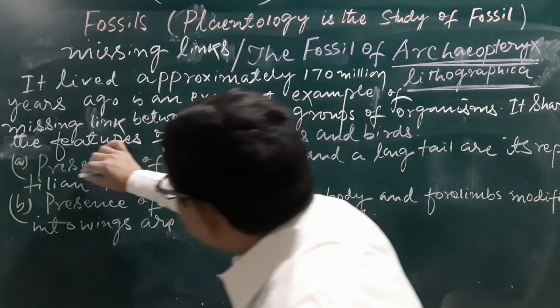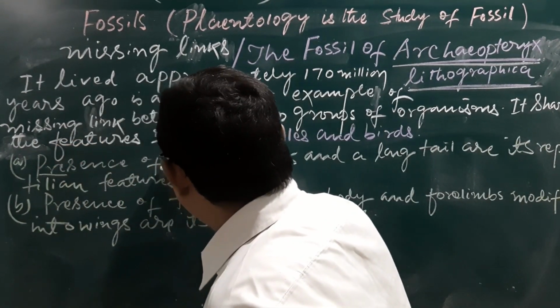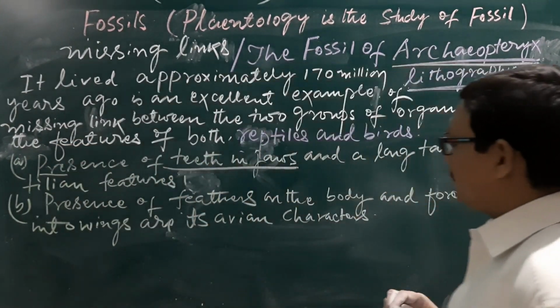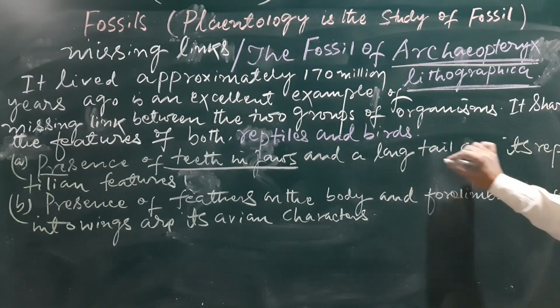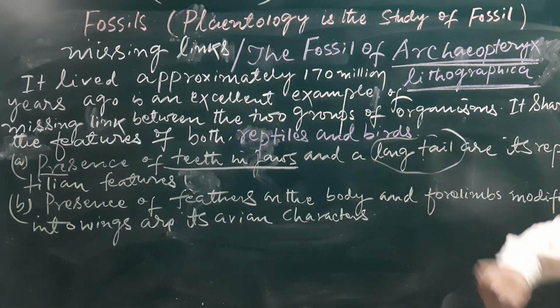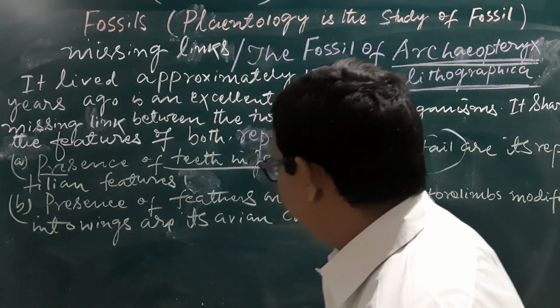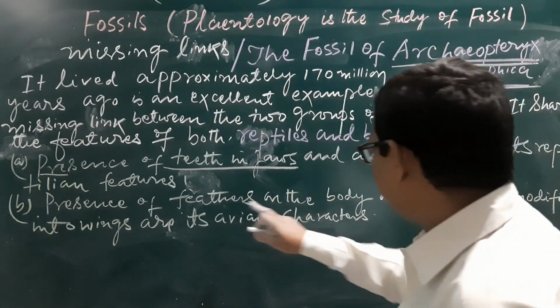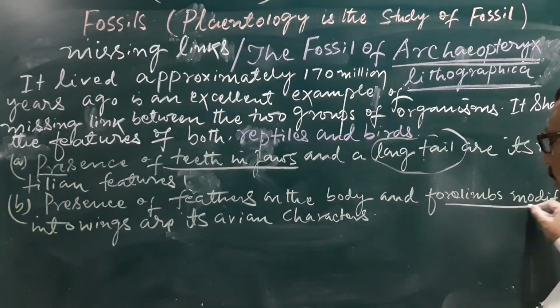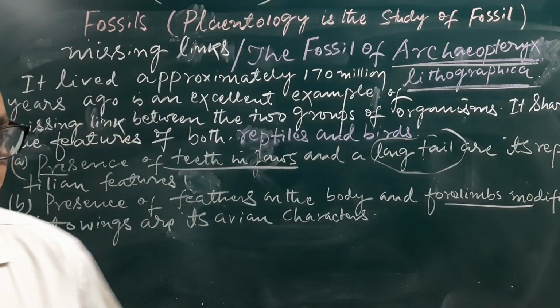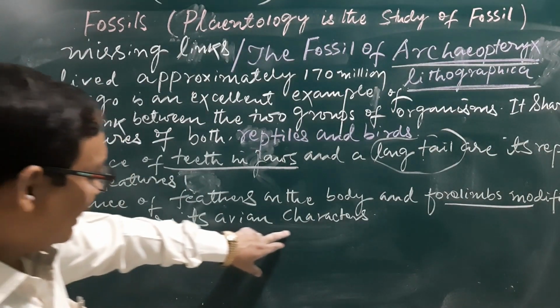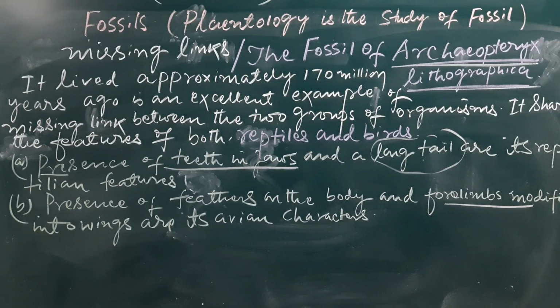The important reptile features present in this are teeth in the jaws and a long tail, and the second group of features are feathers on the body and forelimbs modified into wings for flight; these are the avian characters.